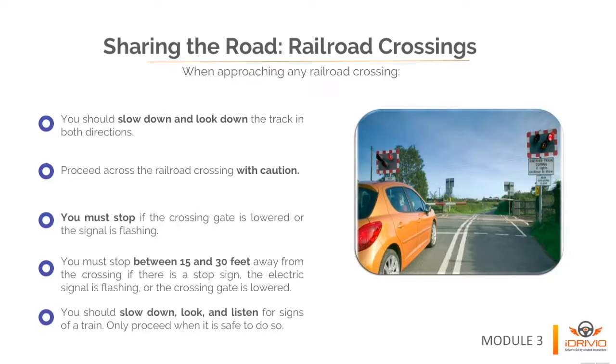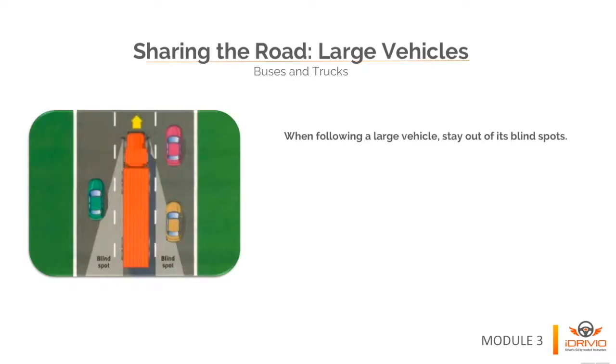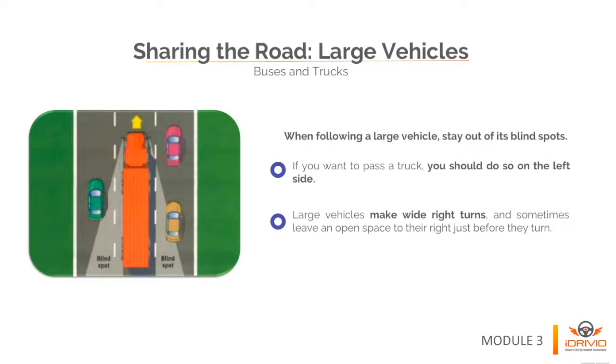When following a large vehicle, stay out of its blind spots. Either slow down so that you are no longer in its blind spot, or speed up and pass it. If you want to pass a truck, you should do so on the left side. Position your vehicle so the driver can see it in their left side mirror. Pay close attention to the large vehicle's turn signals and give large vehicles plenty of room to maneuver and make turns. Large vehicles make wide right turns and sometimes leave an open space to their right just before they turn.